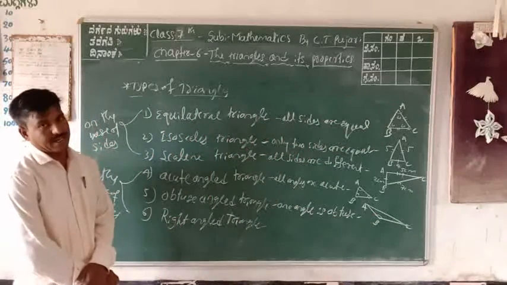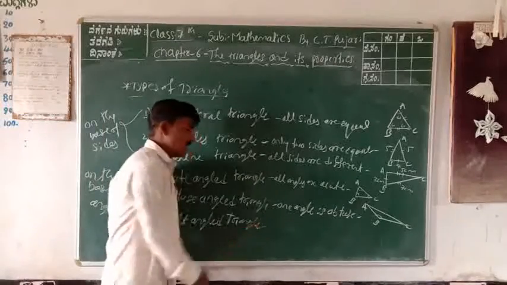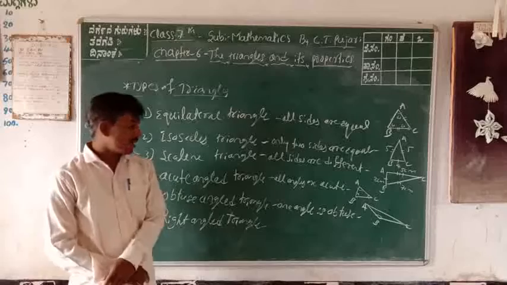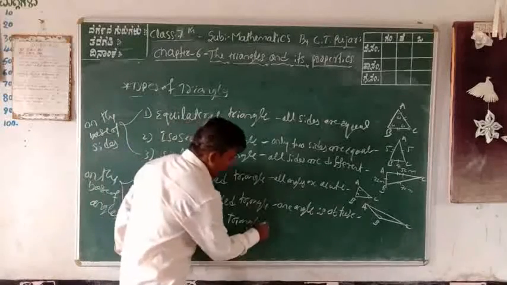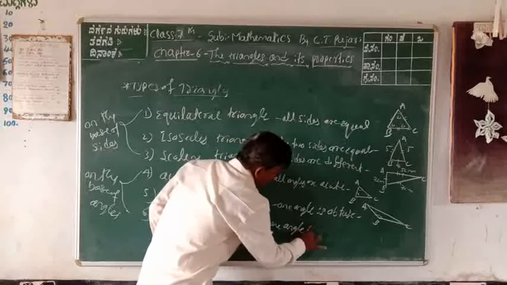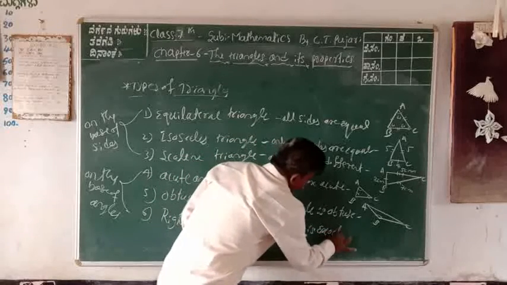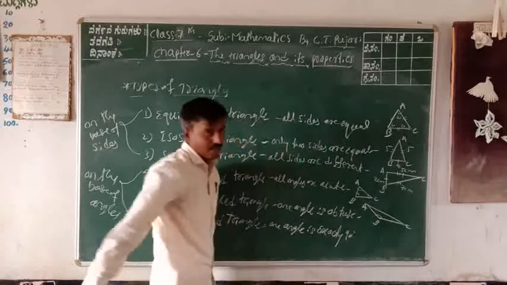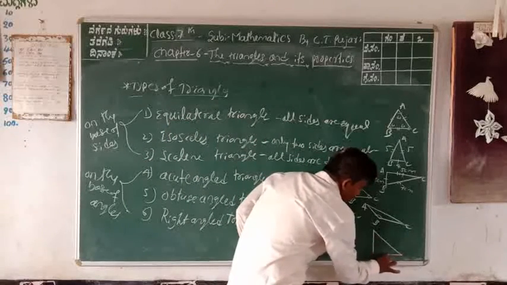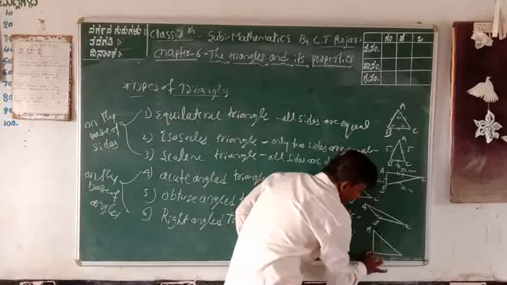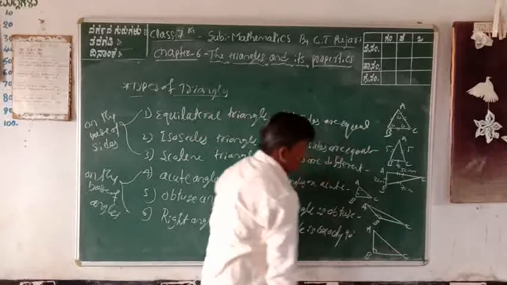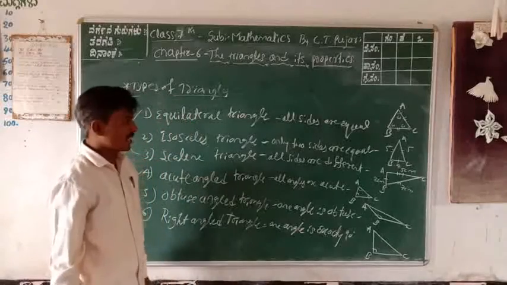The last one is the right angle triangle. The definition: in a triangle, one angle is exactly 90 degrees. That is called a right angle triangle. In the diagram, ABC is the right angle triangle, with the right angle at point B.